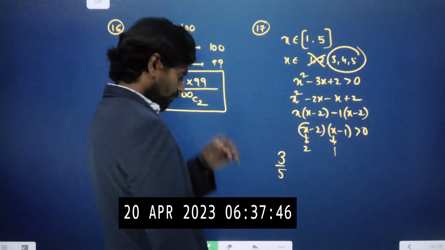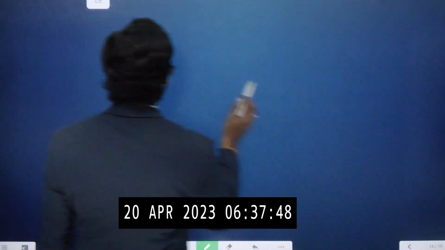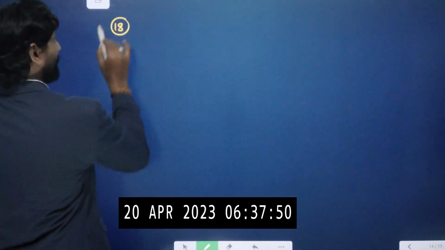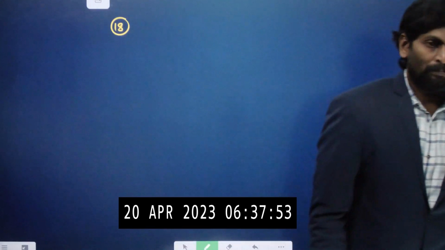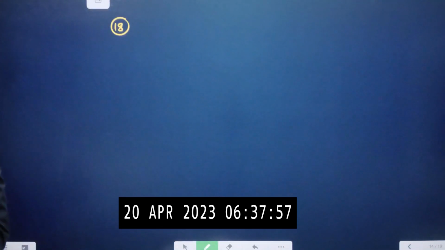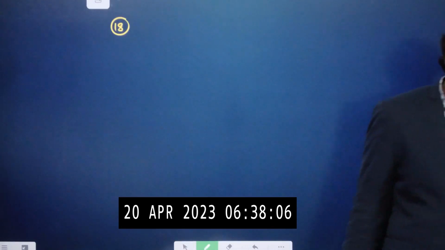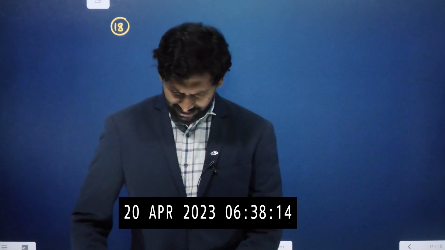Let us move on to question number 18. So entries of 2 by 2 matrices are chosen from the set of 0, 1.